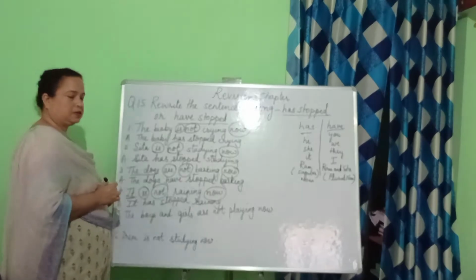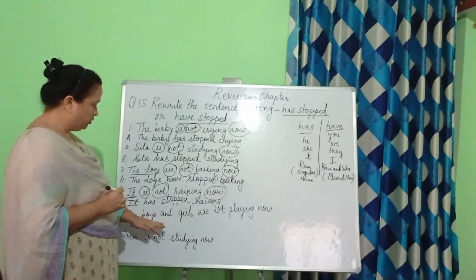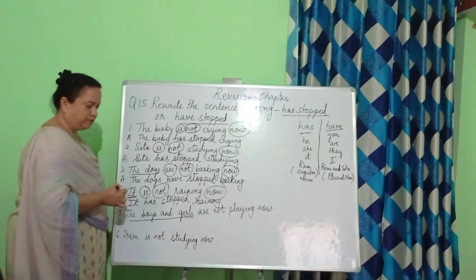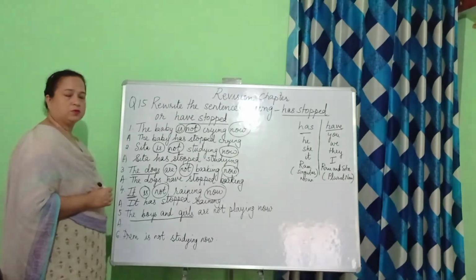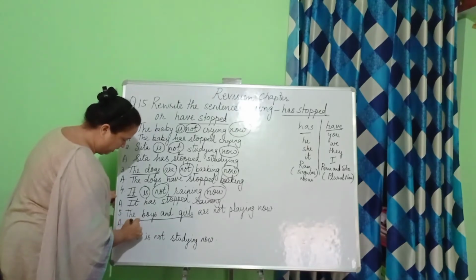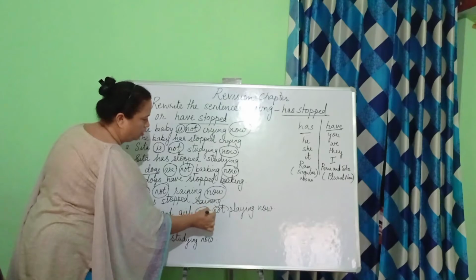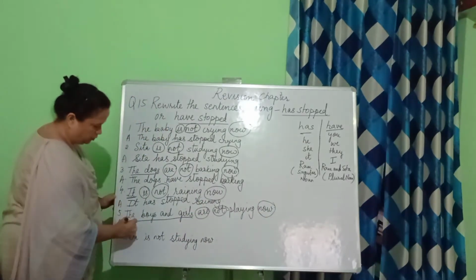Okay, now let's see the next one. The boys and girls are not playing now. If you have a look at the subject over here is a group of words. Okay, and it's in the plural form. So instead of using has, what are we going to use? We are going to use have. And what are the words that we are going to remove? Are, not and now.